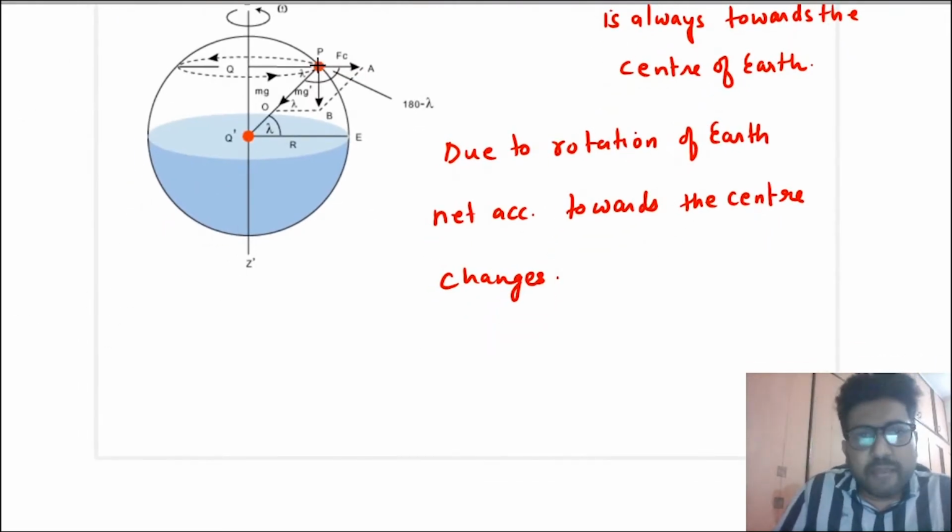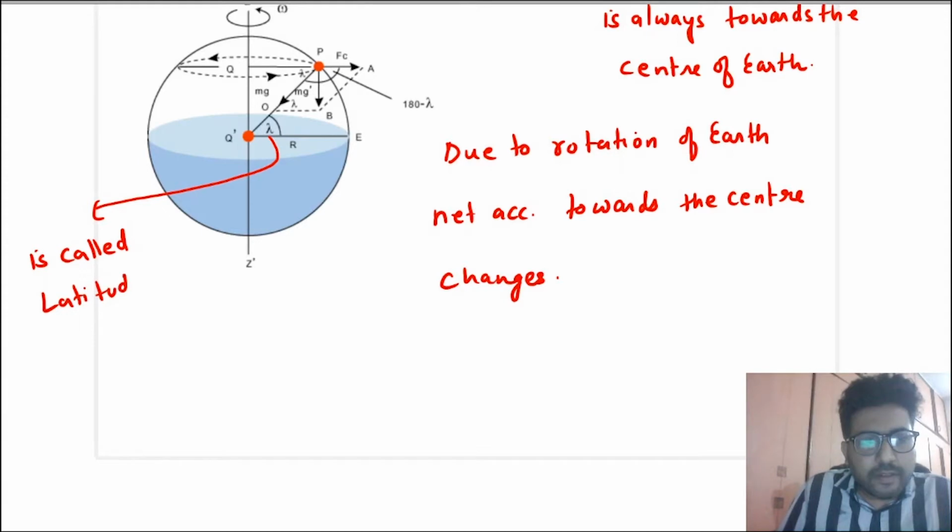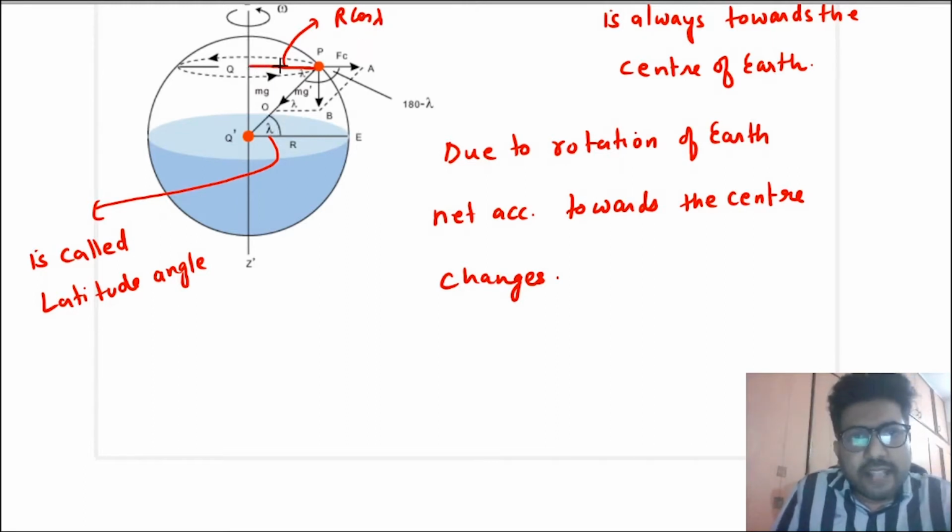Suppose you are sitting in the frame of this ball which is placed at an angle lambda with the equator. Now this angle lambda is called latitude angle. So suppose this place on Earth has a latitude angle of lambda. At this point, because of Earth's rotation, this ball is also rotating with the same angular velocity omega. But the radius of the circular motion of this ball is this. If this capital R is the radius of Earth and this is lambda, then this distance will be R cos lambda. Because if this is lambda, this is also lambda, then this is R cos lambda.